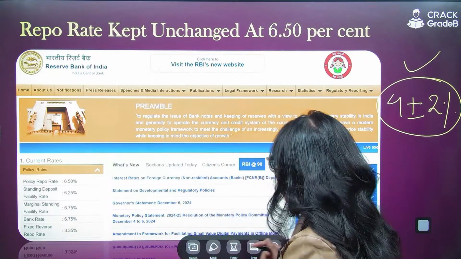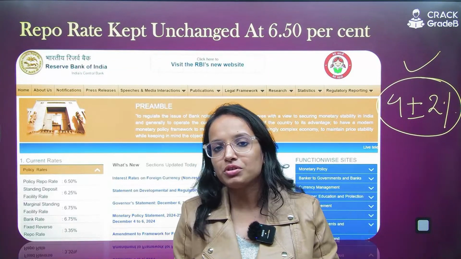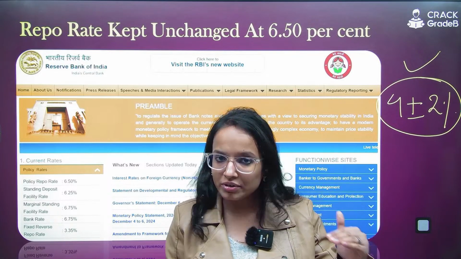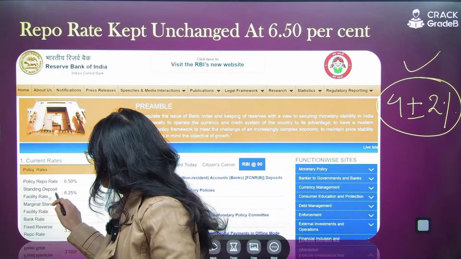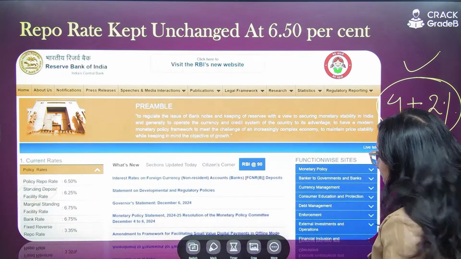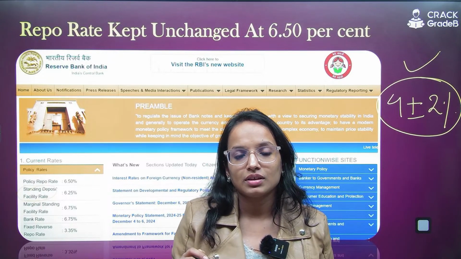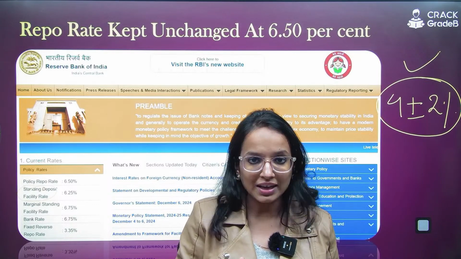So this is 6.5. Now if you see the other rates, because I have told you, you only need to remember the repo, not the other rates, right? Why? Because the other rates are already related to the repo. So the standing deposit facility rate will always be 0.25% less than the repo rate.